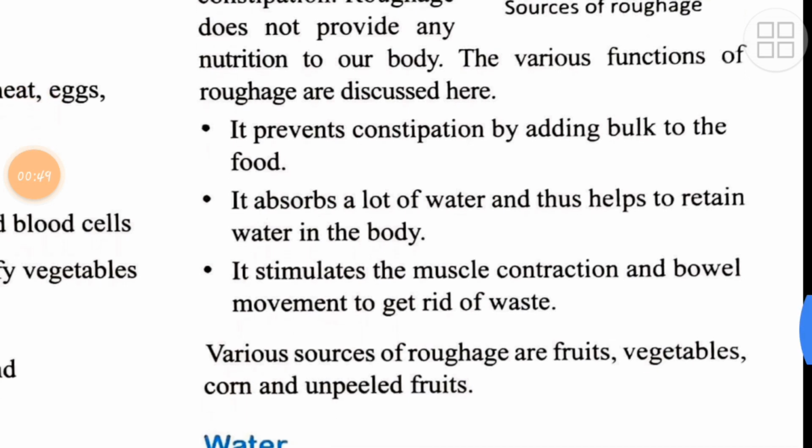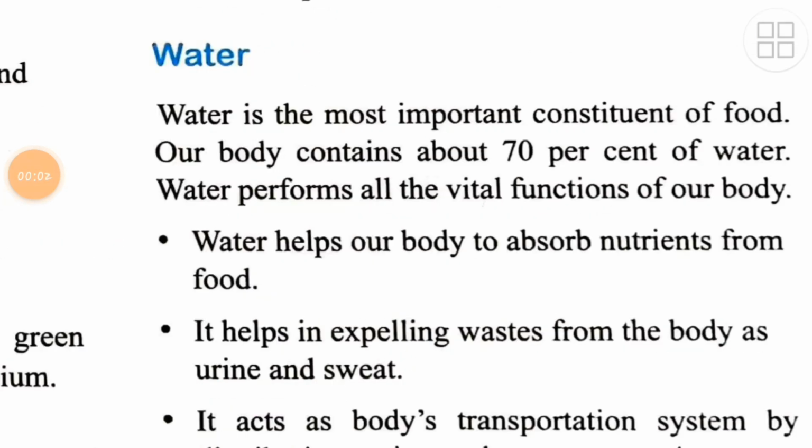Now, various sources of roughage are what? Fruits, vegetables, corn and unpeeled fruits. Now let's talk about water. Our body contains 70% water. This water comes from the water which we drink, or from the fruits and vegetables which we eat, because natural water is present in fruits and vegetables.